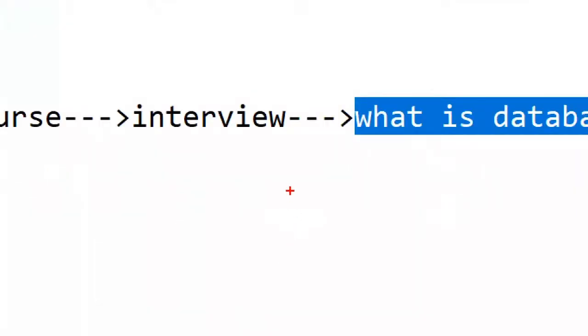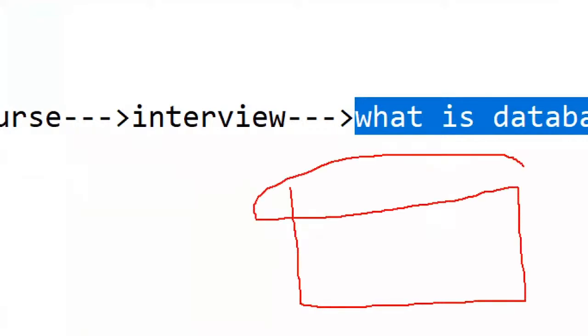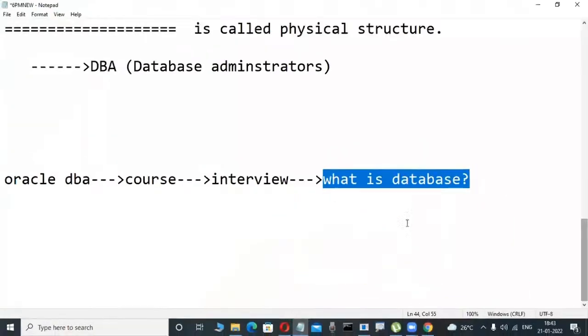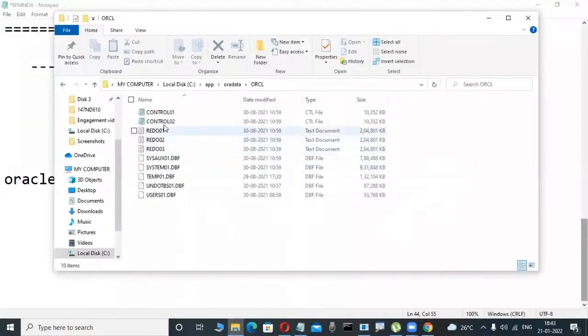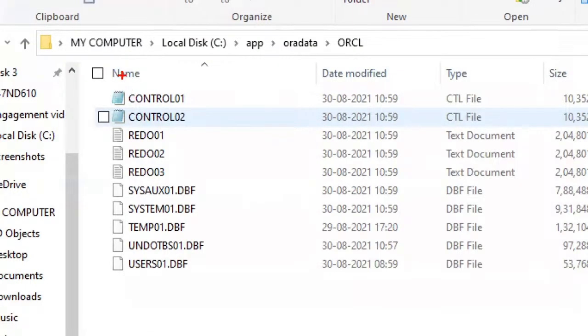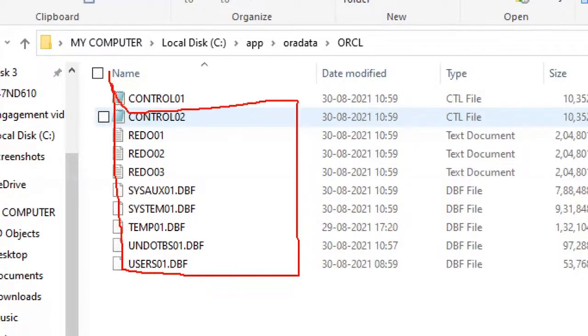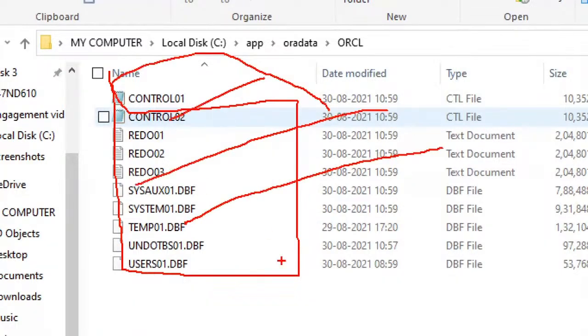Whenever I install Oracle software, some physical files are automatically created on a disk, and that is visible. Observe here: data files, control files, redo log files are there or not. That is why a database is a collection of data files, control files, and redo log files. That is the original physical side, in the C drive, D drive. Here only the data is stored.